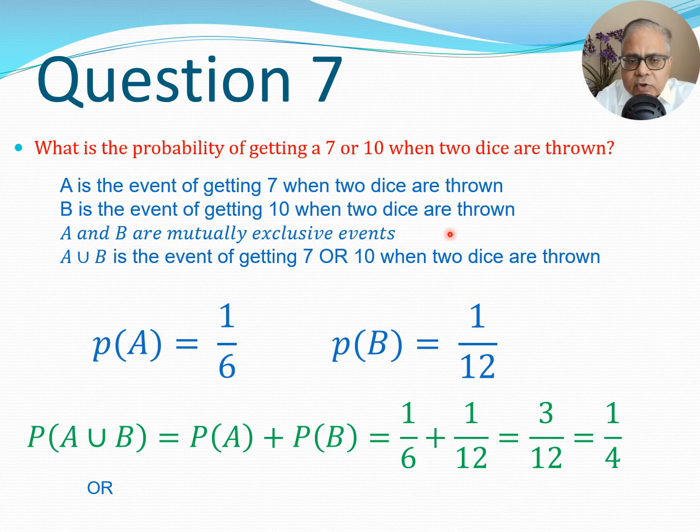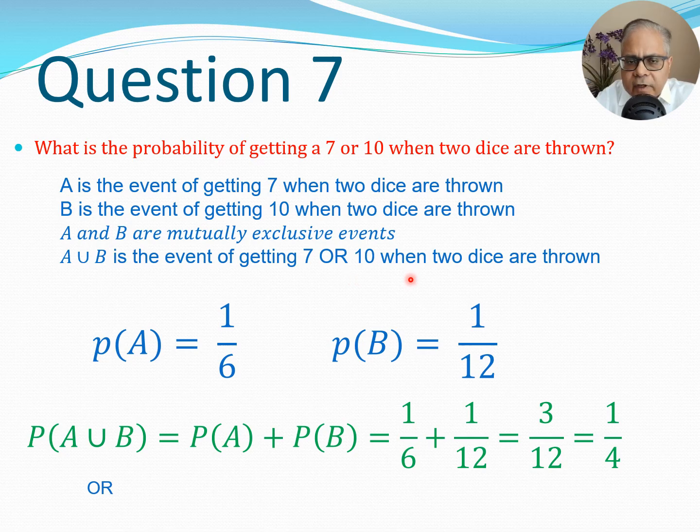You can of course imagine that these 2 situations are mutually exclusive, because if I am throwing 2 dice and I am totaling it to 7, that's got nothing to do with throwing 2 dice and totaling it to 10. Therefore I can say that in this particular case, what I need to find is A union B. A union B would be the situation where I get 7 or 10. So it's important to remember, whenever we are dealing with union of 2 sets, we are thinking about OR.